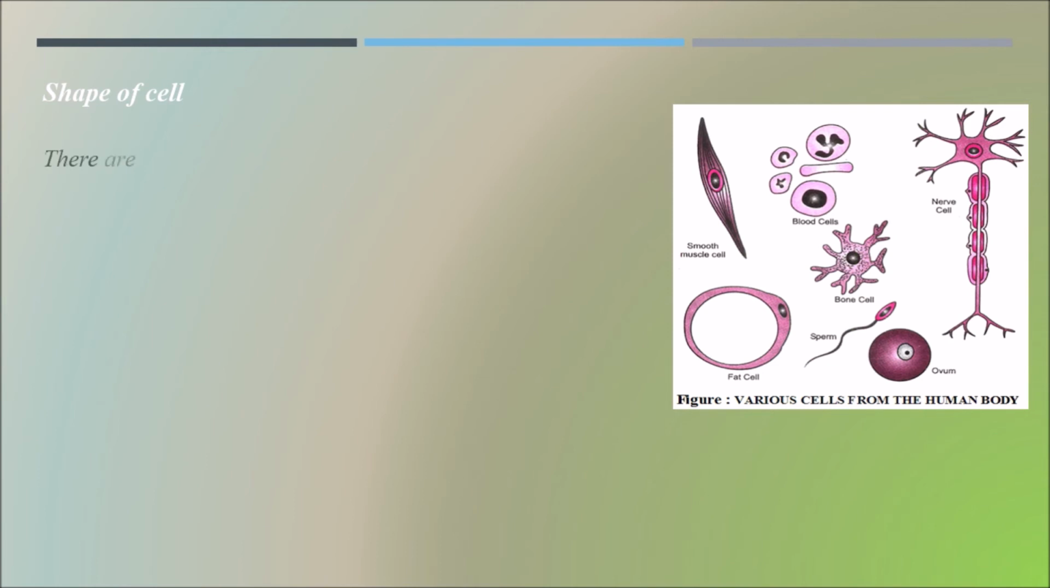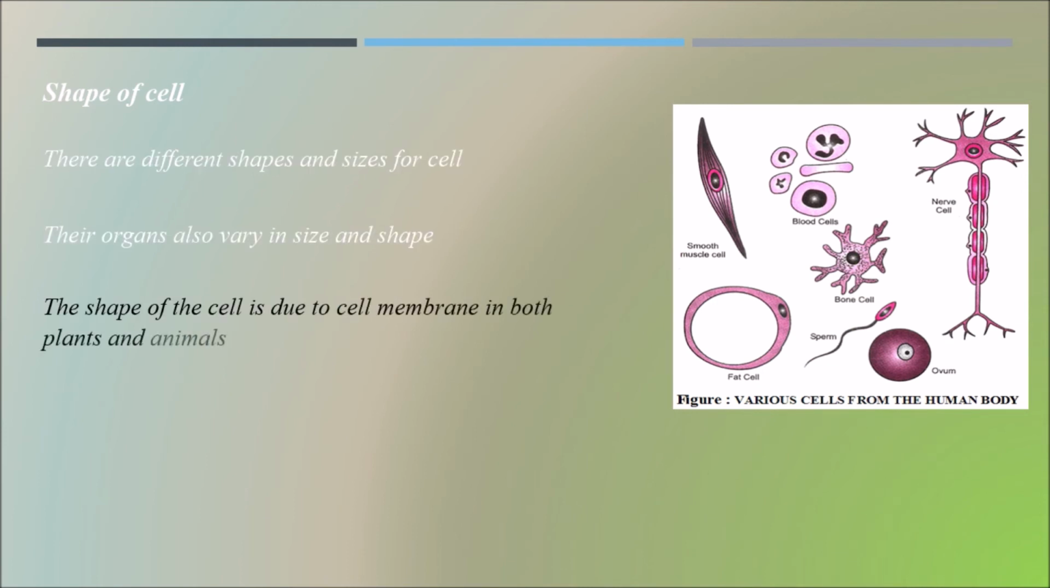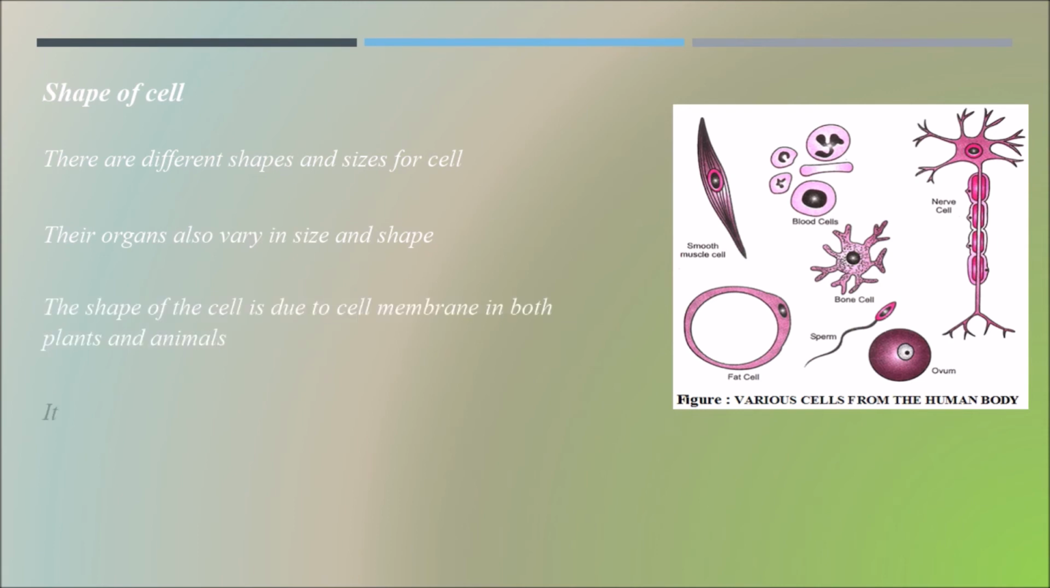Coming to the shape of the cell, we have various cells from the human body here, which have different shapes. There are different shapes and sizes for cells. Their organs also vary in size and shape. The shape of the cell is due to the cell membrane in both plants and animals. It not only gives shape but also rigidity to the cell.